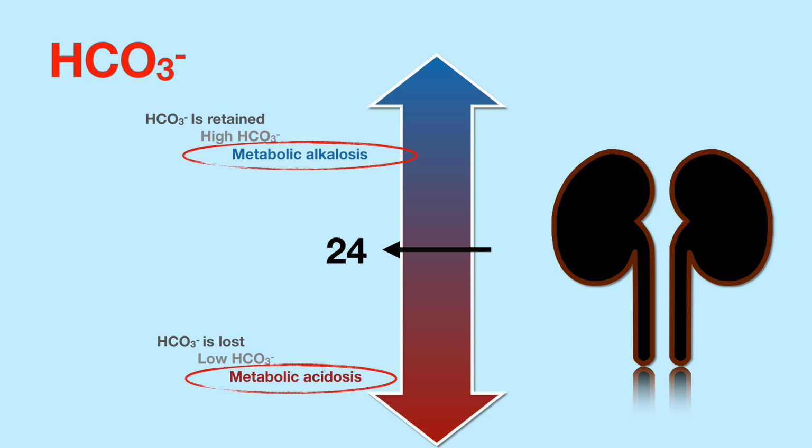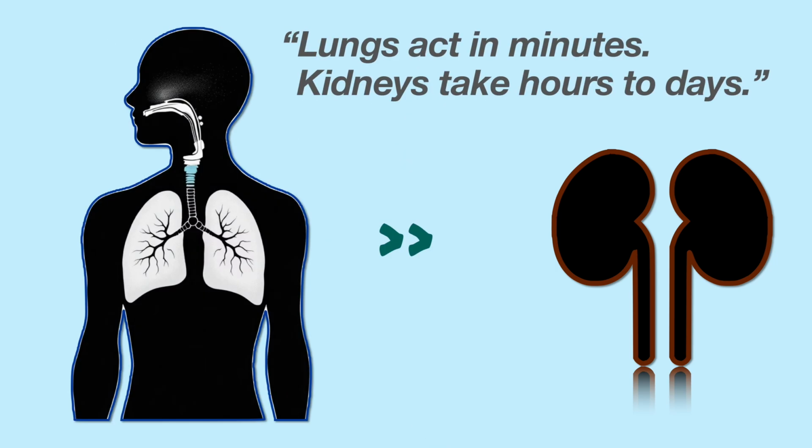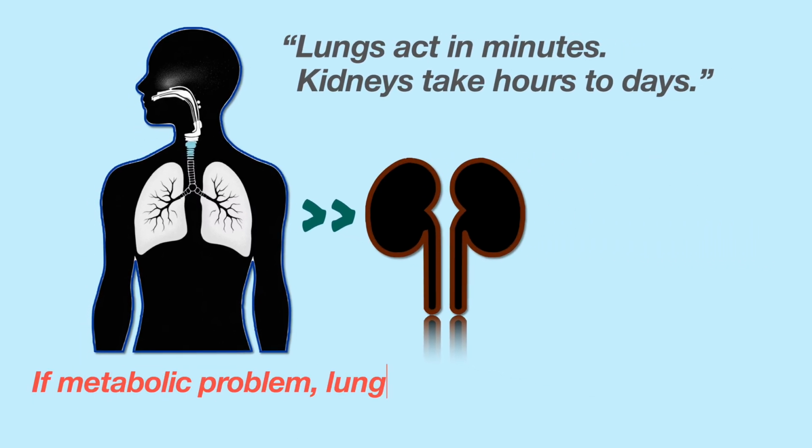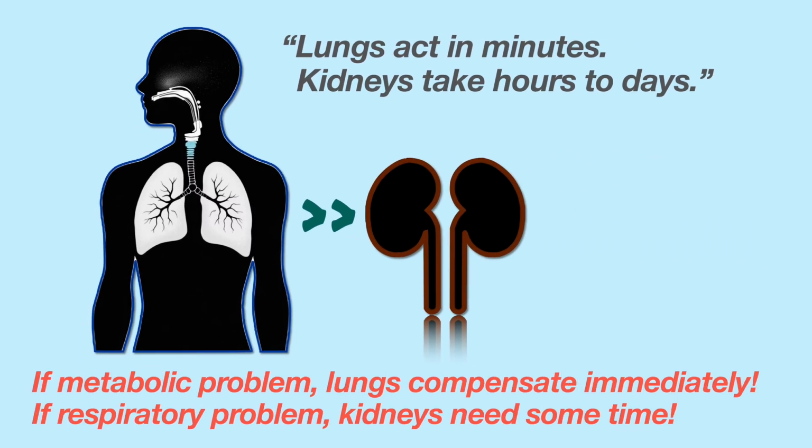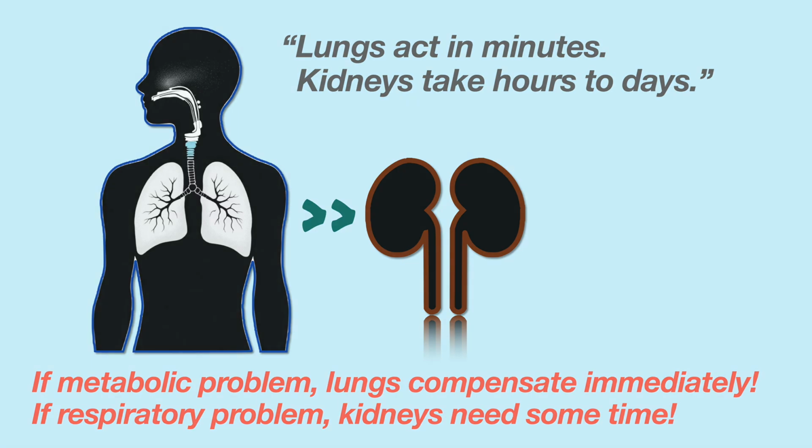Now one important thing that will help you understand the physiology better is that lungs always act in minutes, and kidneys take time. They take hours to days. So if you have a metabolic problem, lungs usually begin compensation immediately. But if the primary process is respiratory, kidneys will need some time.